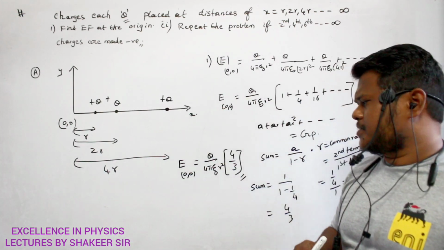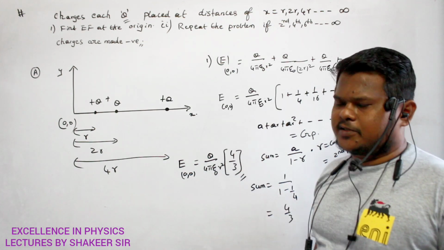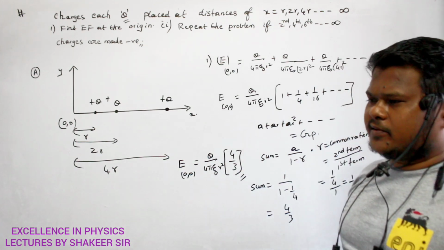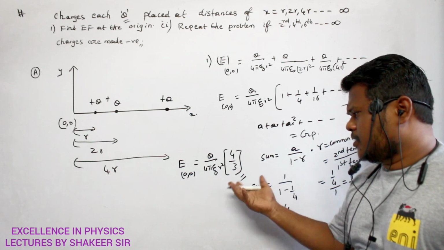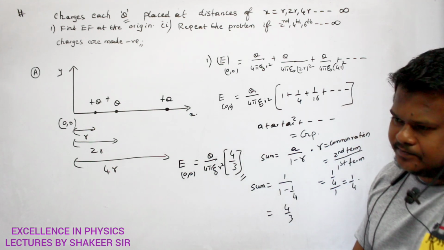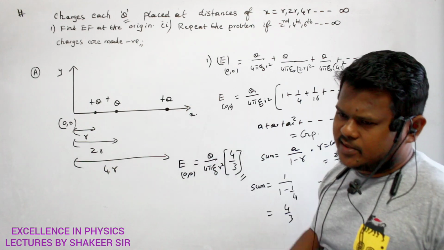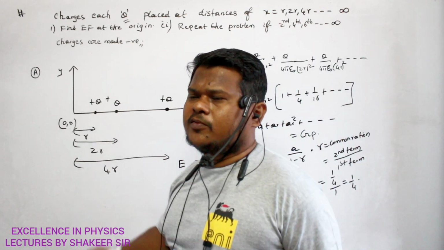Now the question is, this electric field is in which direction? Direction of electric field is also important. No? This electric field is in which direction? Can you say? Definitely in this direction. Opposite. That is towards negative x-axis.